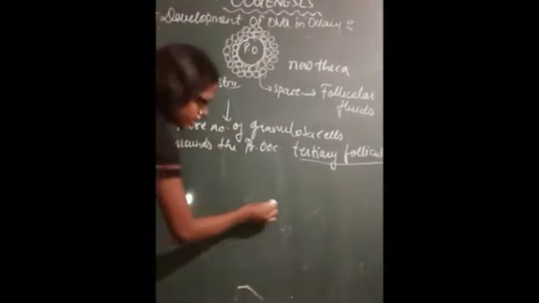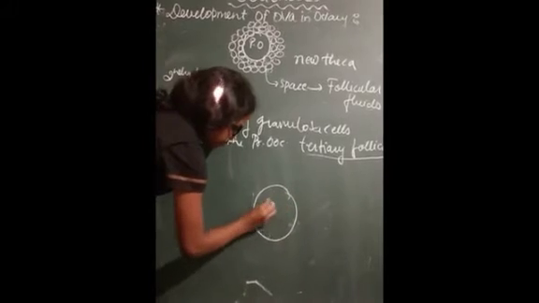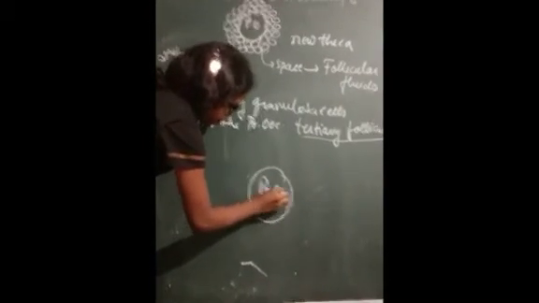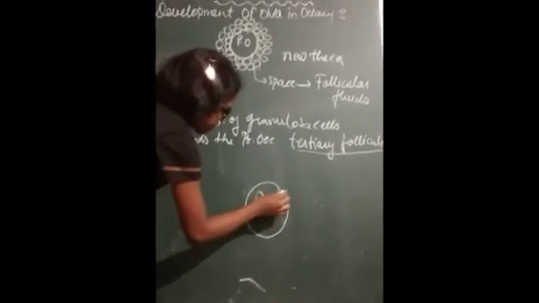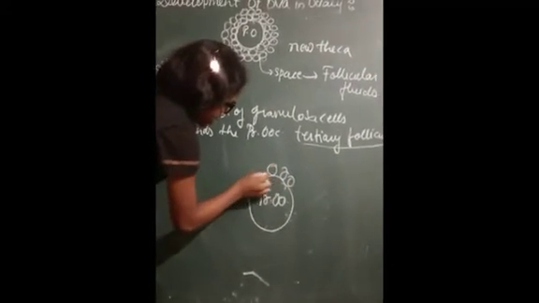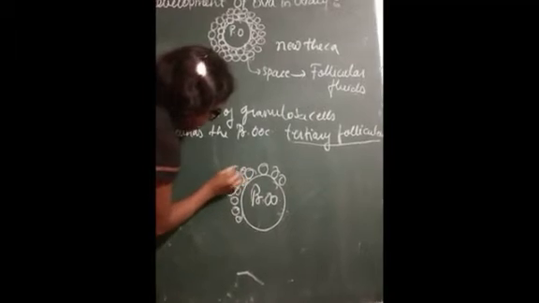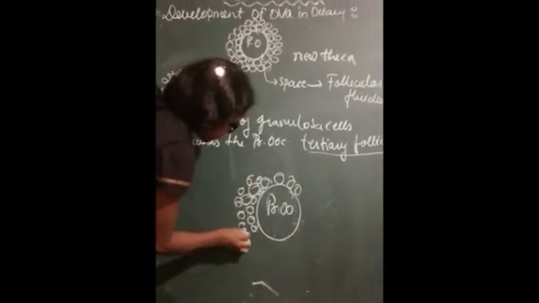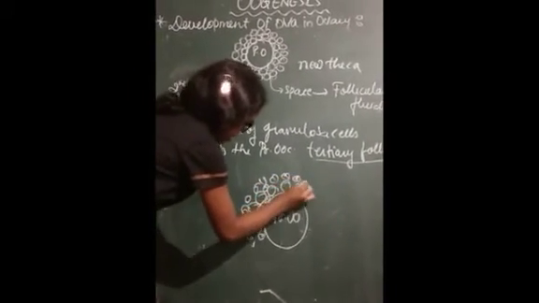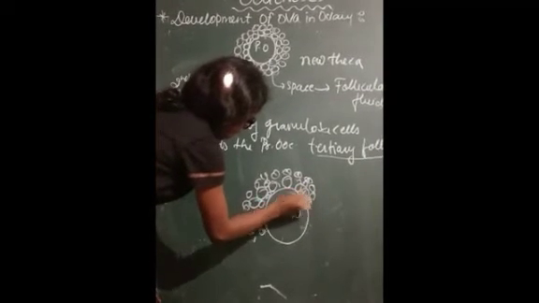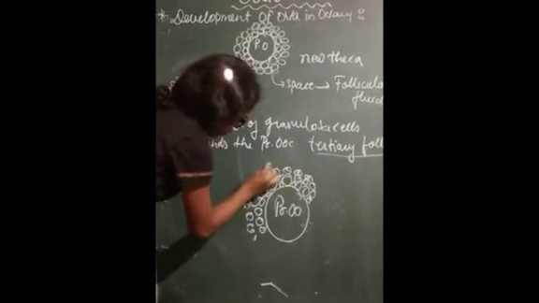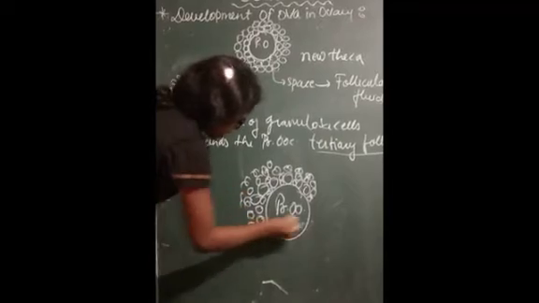You could see here the primary oocyte is here. The cells will get arranged on one side like this, because of the heaviness of the fluid, which moves towards one side in this manner.